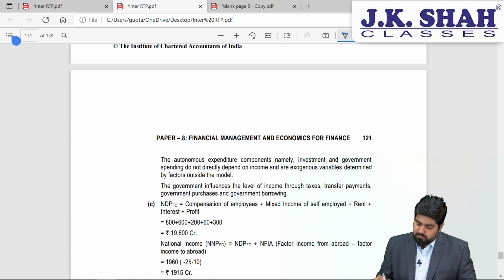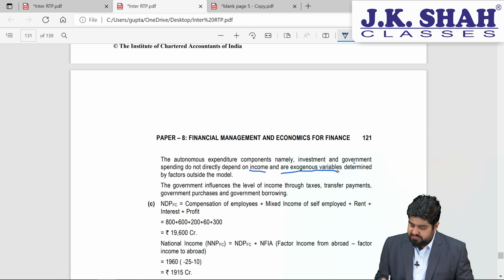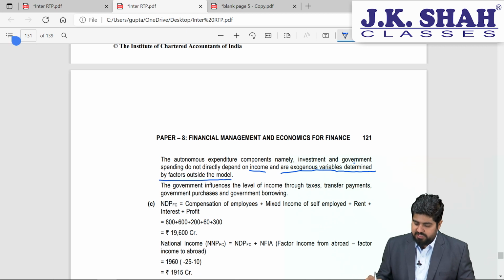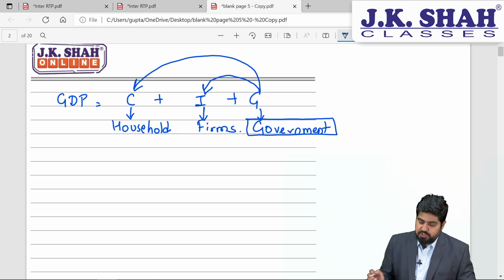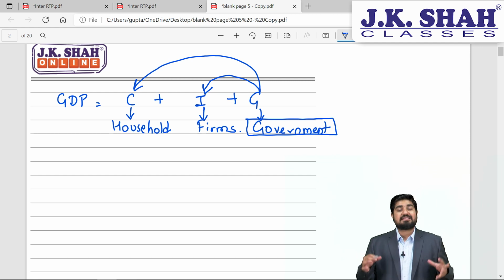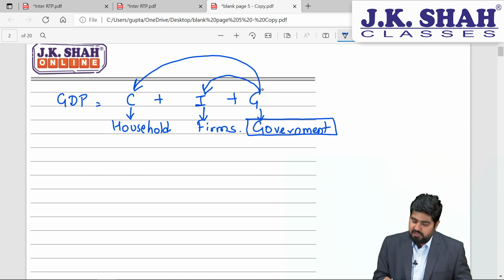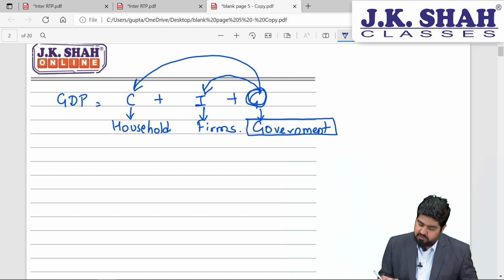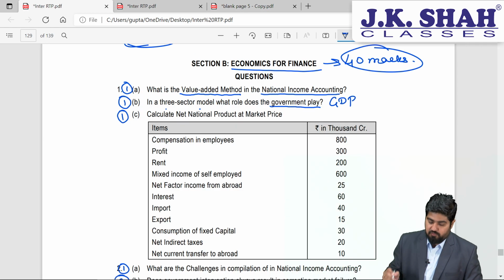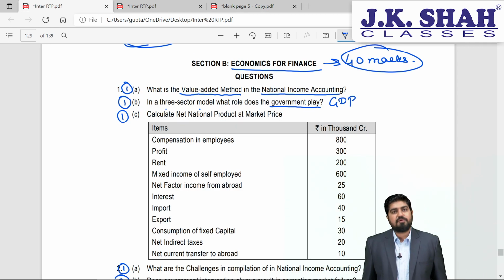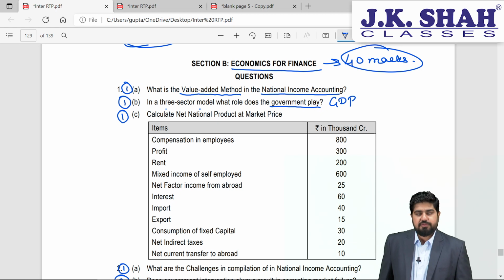Now, the autonomous expenditure components, namely investment and government spending, do not directly depend on the income and are exogenous variables determined by the factors outside the model. The government influences the level of income through taxes, transfer payments, government purchases, and government borrowings. So in short, whenever there is a downfall or excessive inflation, government will play a very important role and will intervene in order to stabilize the economy. That's our answer for question number 1B, how government plays an important role in the three sector model.